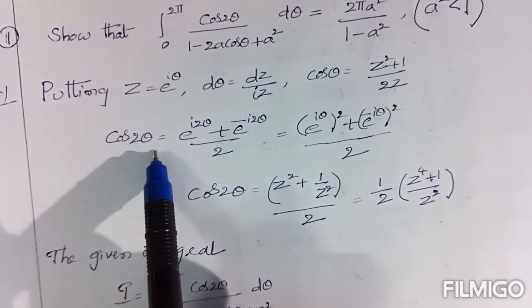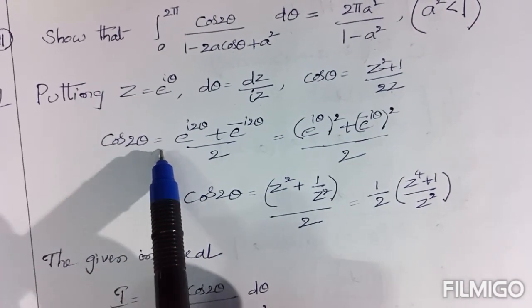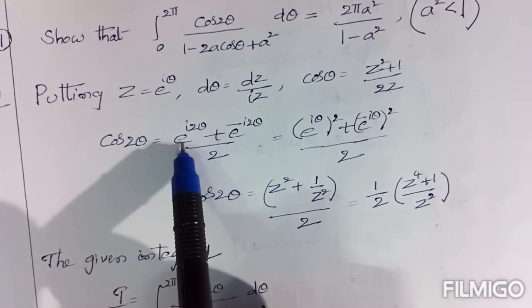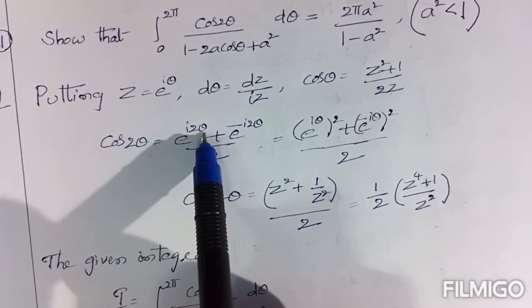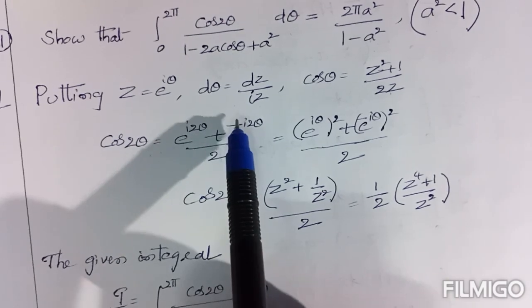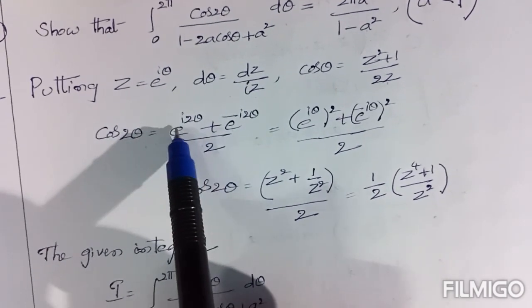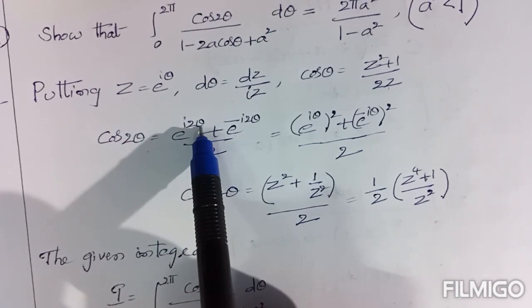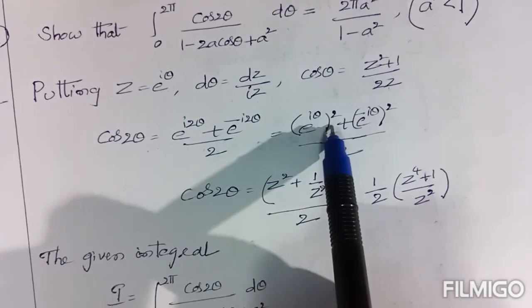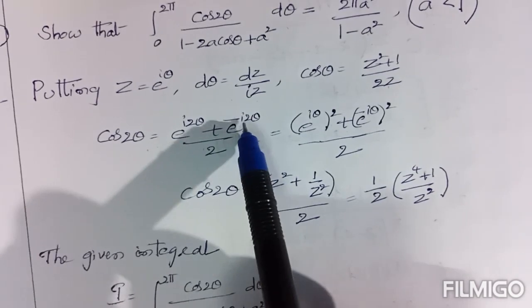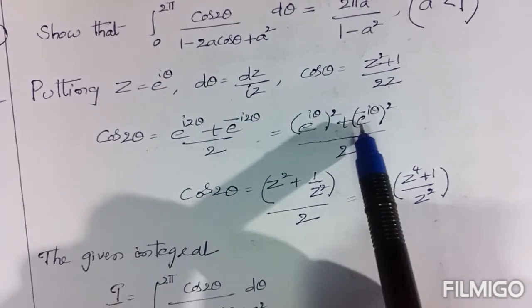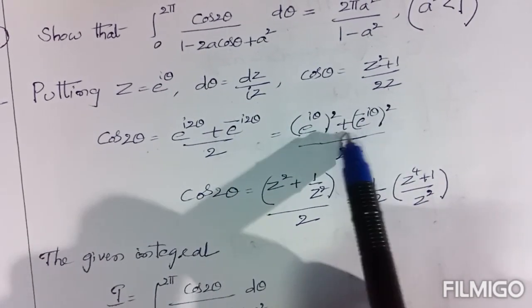Now here cos 2 theta. As per the formula, cos 2 theta is defined as e power i 2 theta plus e power minus i 2 theta, by 2. Now e power i 2 theta can also be written as e power i theta whole square, plus e power minus i theta whole square, by 2.